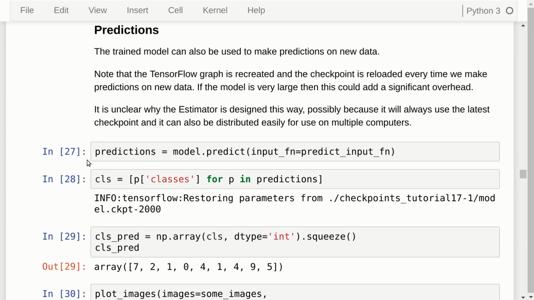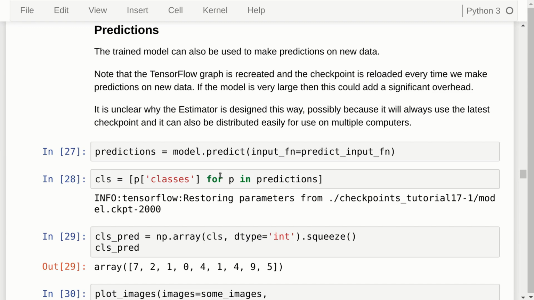We can also use the estimator to make predictions on new data. And remember from above that we had just hacked this a bit by using some images from the test set, but you could use whatever images that you would like. So now we call model.predict with the input function for these images, and the predictions are returned as an iterator. And when we go through that, you will notice that the checkpoint for the model is reloaded.